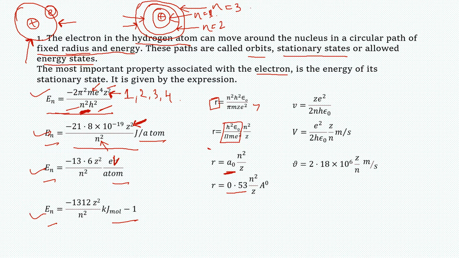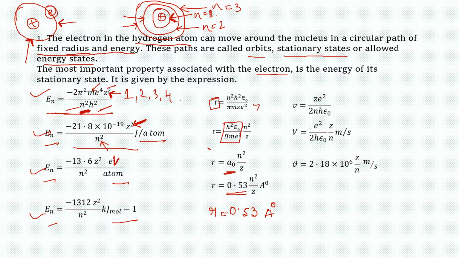So this is the part you have to remember. Here the radius equals a naught n square by Z, and by putting all the values we get the radius as 0.53 n square by Z angstrom. Now see one thing: if the value of Z is 1, that means we are speaking of the hydrogen atom, and if we are speaking of the first orbit, the value of n will be 1. So from here we can say that R equals 0.53 angstrom.